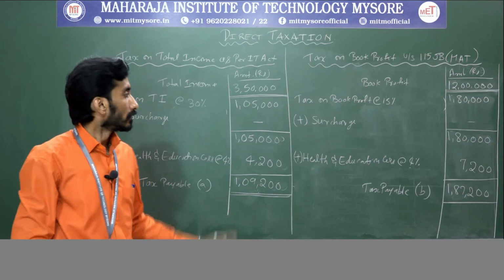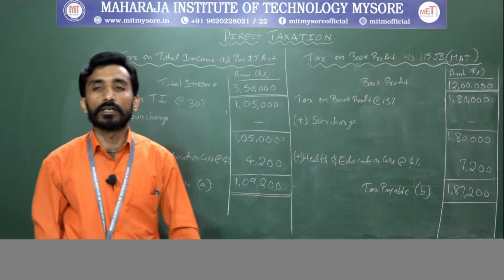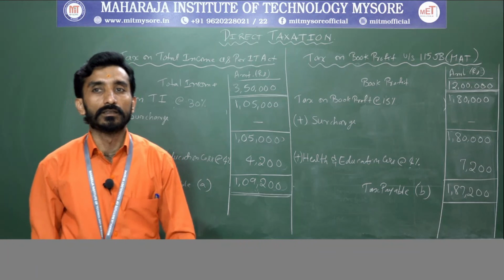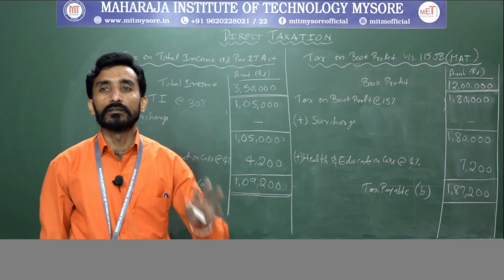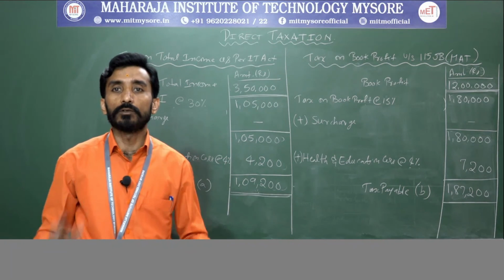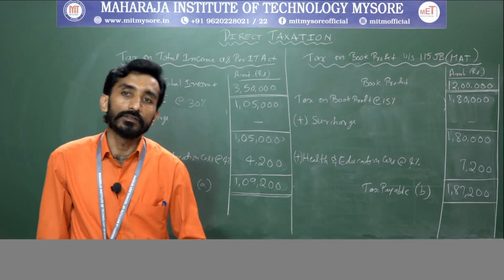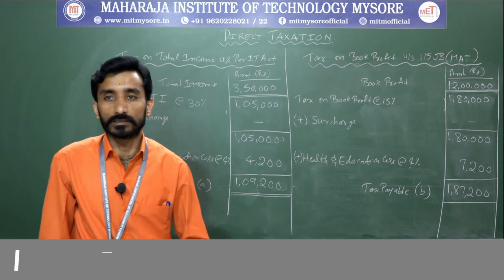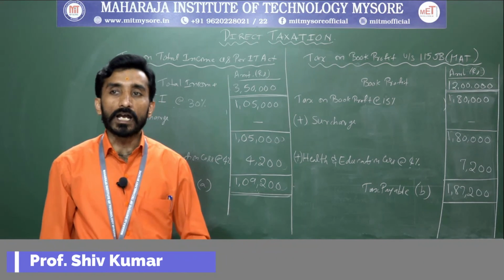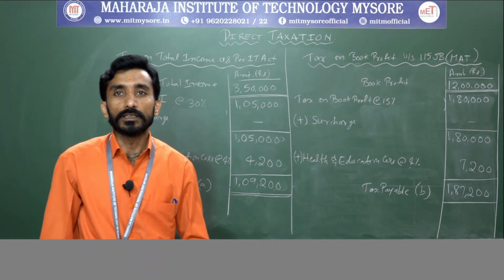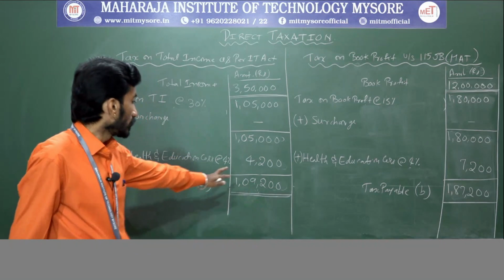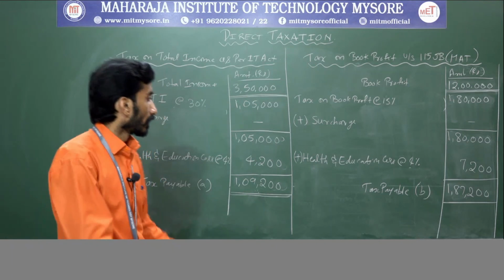Is it clear? So same pattern we have followed here, but in this case they have asked us a question, is the company liable to pay minimum alternative tax? If yes, how much has to be paid? So as per the income tax norms, normal provision, tax liability is 1,09,200.